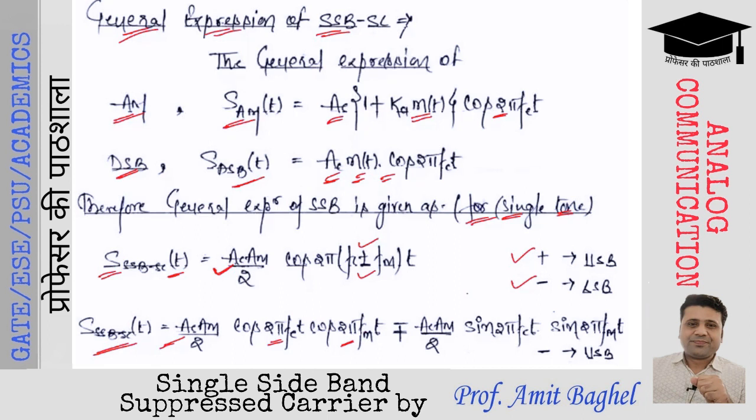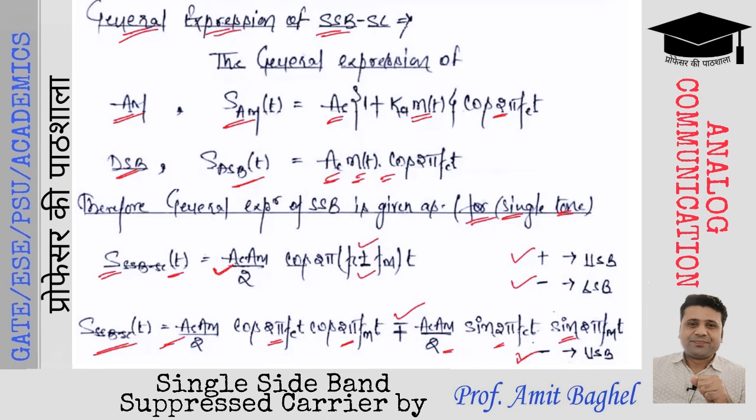This is cos A into cos B, minus Ac Am by 2 sin 2 pi fc t into sin 2 pi fm t. So this is cos A cos B minus sin A sin B. The minus sign is considered when the upper sideband is taken into consideration.